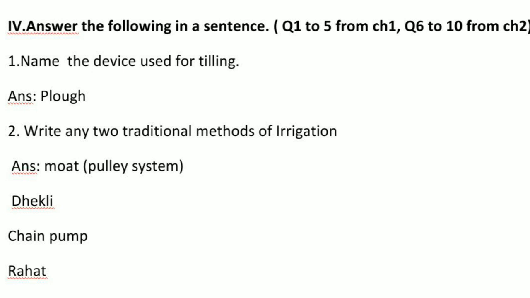Second question, write any 2 traditional methods of irrigation. Here I have asked for only 2, but I have given 4 answers so that you can opt for any 2. Moat or pulley system, dhekli, chain pump, rahat. I have explained all these in detail in our video, with pictures also. Moat and pulley system are both the same. Rahat is also called the lever system. So these are the answers for traditional methods of irrigation.